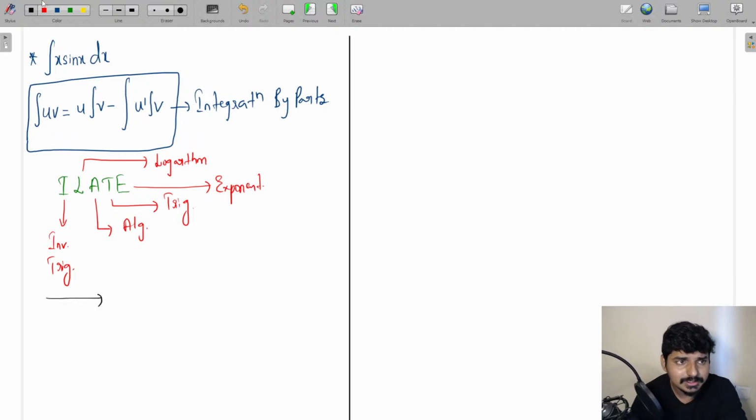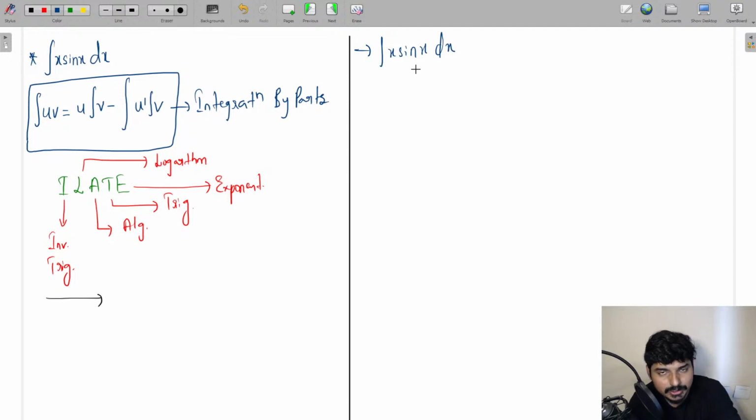For example, in the question of integration x into sin x, x is going to be the algebraic function, and sin is going to be the trigonometric function. So in this order, which one is going to come first? The algebraic one. A is coming first, right? So x is going to be taken as u, because here A, the algebraic function, is first in that order. So x is going to be taken as u, and the later one is of course going to become v. So in this way, you can decide which one is going to be the function u and which one is going to be the function v, depending upon the order of ILATE.